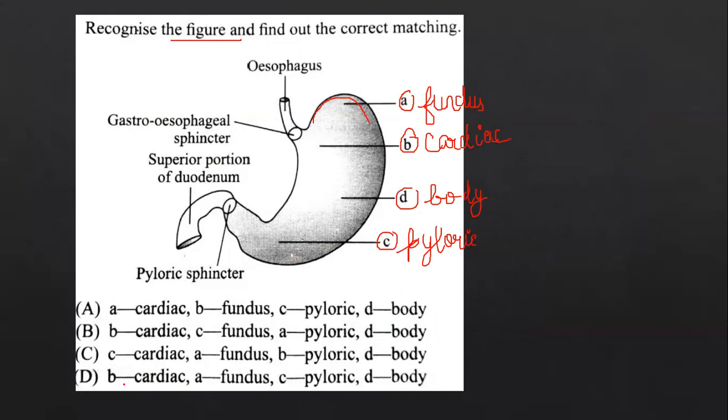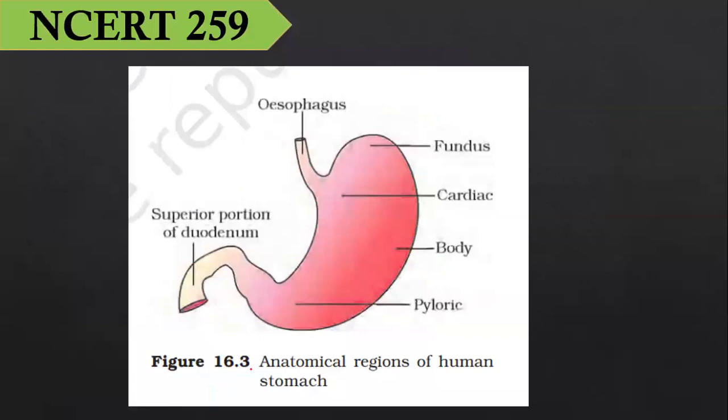So the correct answer, you have to match it. Even the options A, B, C, D are mismatched or shuffled, so you have to pay definite attention to that. Yes. So B is the cardiac, A is the fundus, C is the pyloric, and D is the body. So the correct answer is option number D. Figure 16.3 of digestion and absorption, page number 259: fundus, cardiac, body, and pyloric.